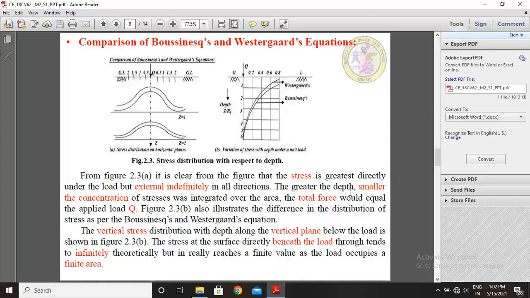Figure 2.3b also illustrates the difference in the distribution of stresses as per the Boussinesq and Westergaard equations. The vertical stress distribution with the depth along the vertical plane below the load is shown in figure B. The stress at the surface directly below the load tends to infinity theoretically, but in reality reaches a finite value as the load occupies a finite area.